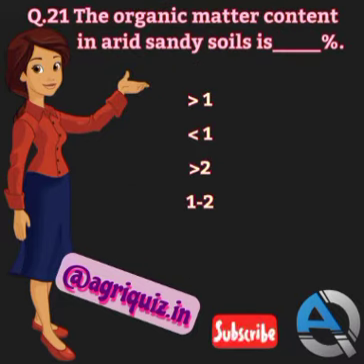Question number 21. The organic matter contained in arid sandy soils is how many percent? More than 1%, less than 1%, more than 2%, or 1 to 2%? The correct answer is less than 1%. The organic matter in arid sandy soils is less than 1%.